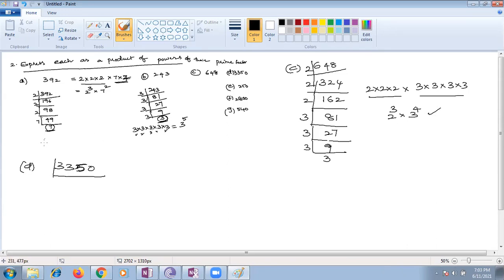Ma'am, we can take the 5 table. Very good. We can take the 5 divisibility rule, so that the end digit is 0. So 5 6s are 30, again 5 7s are 35. That is 0, I'm taking as it is down. Any other number I can take as 5 once again. Yes or no, Raghav? Yes, ma'am, we can. So now how many times, Raghav? 670. Ma'am, you can take as 134.